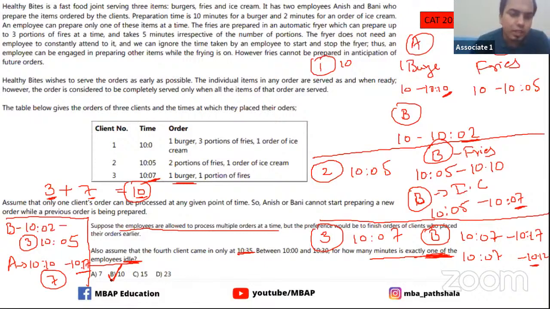It is very clearly given to you here that employees are allowed to process multiple orders at a time. And you know that fries is never taking anyone's complete time. Fries can always be done with something else. So there is no time as such for which you get engaged when fries is done.